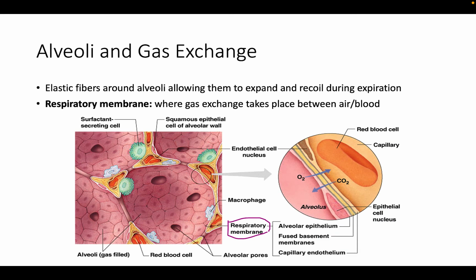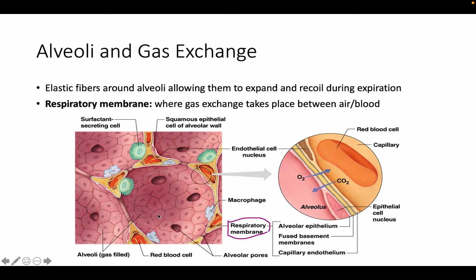So here we can get a close-up of the gas exchange center of the lungs and the alveoli. The lining of the alveoli are elastic fibers mostly. So that's what we see here. These are mostly just elastic fibers. But these help enable them to expand during inspiration and recoil during expiration.